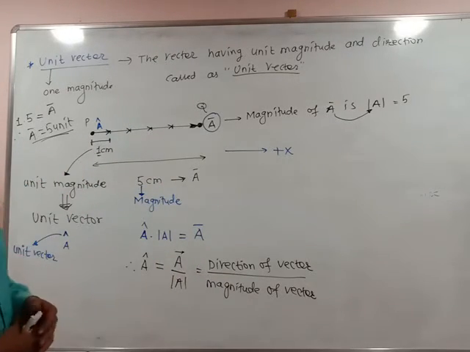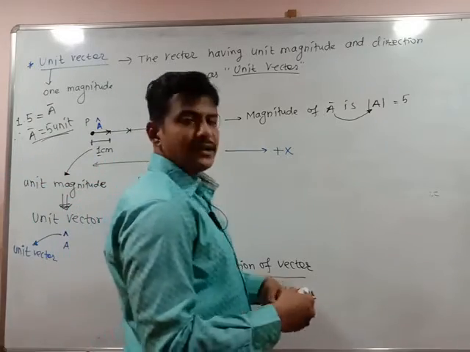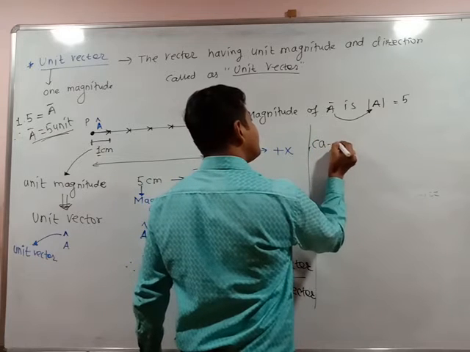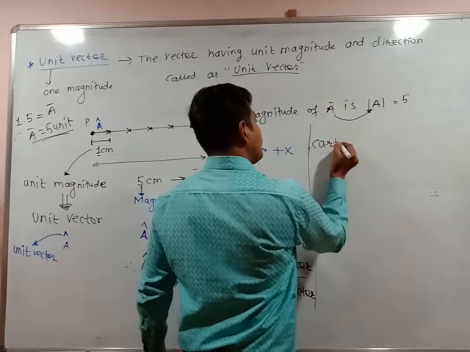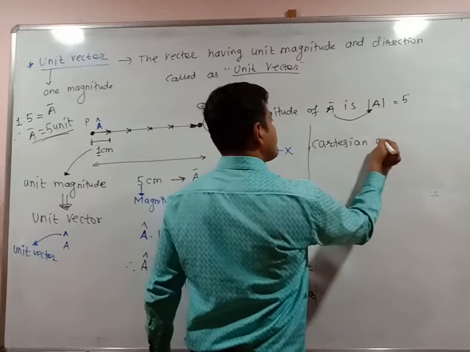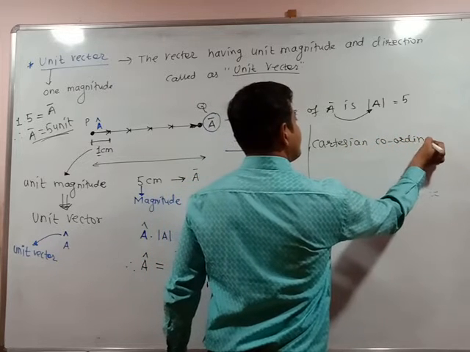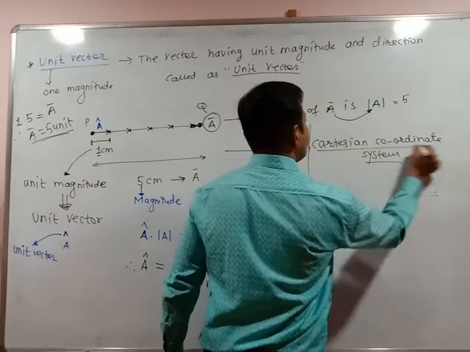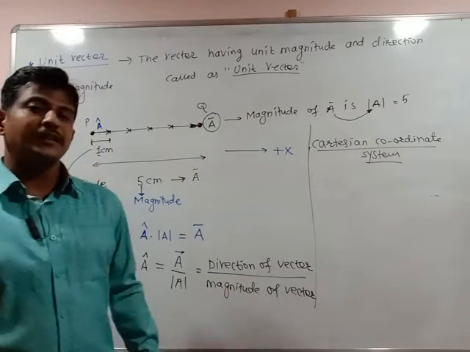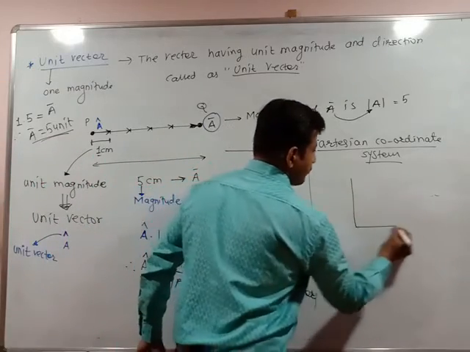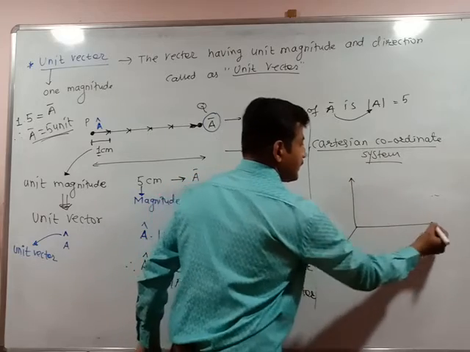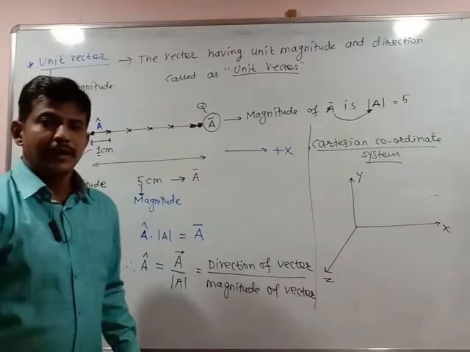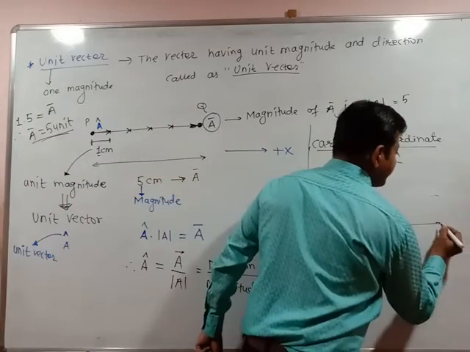Now this is one vector. If we consider a Cartesian coordinate system, what is that Cartesian? We have already studied. Cartesian coordinate system means I have to consider the 3 axes. This is one, this is the second axis, and this is the third axis. X, okay, Y and Z. Is it clear?